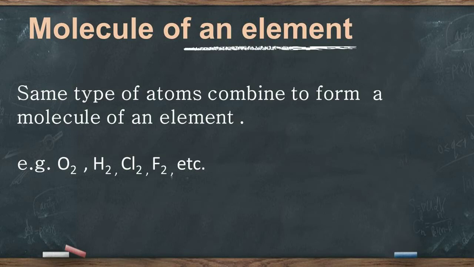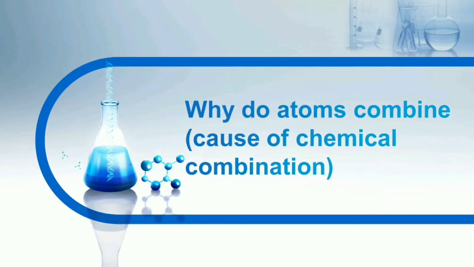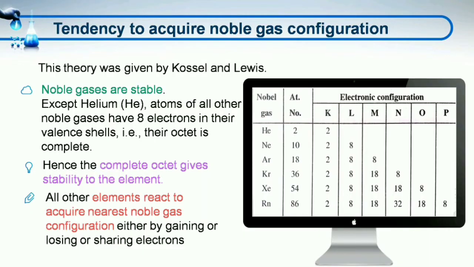Now the question arises: why do atoms combine to form molecules? Or what is the cause of chemical combination? Actually, the atoms combine to acquire the nearest noble gas configuration. The concept that atoms combine to acquire the noble gas configuration was given by Kossel and Lewis.